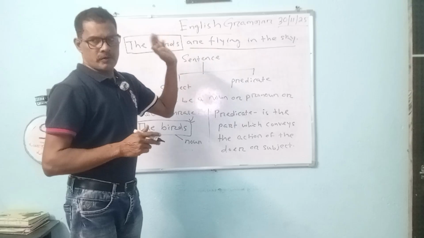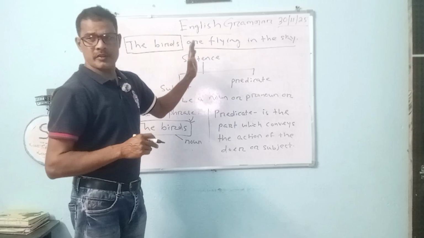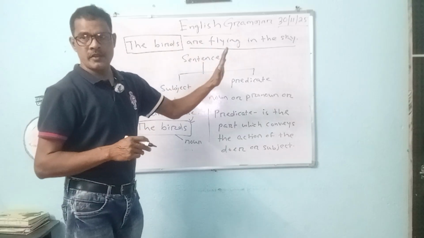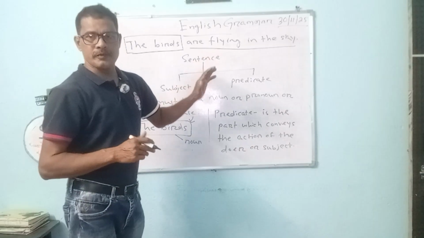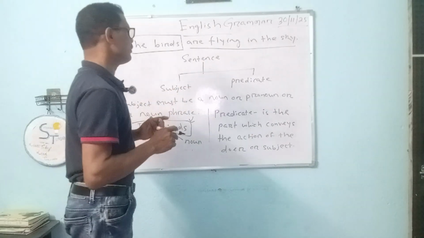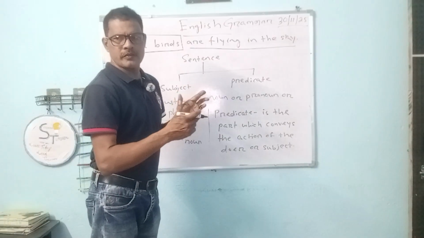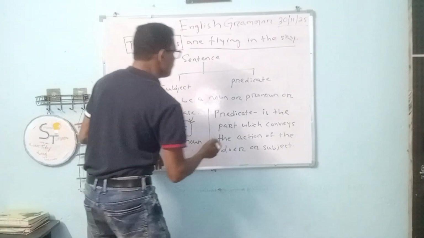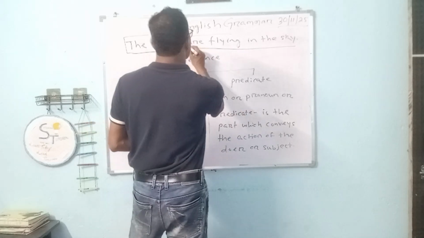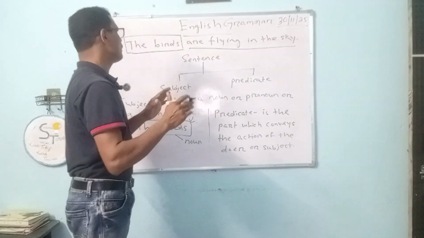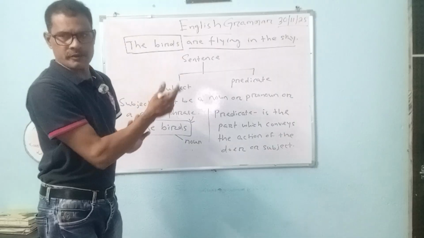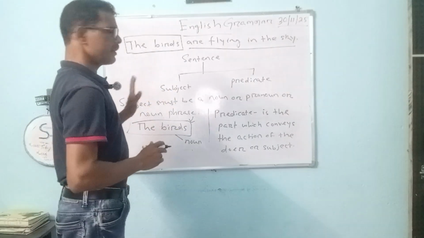What is remaining after the subject is called the predicate. Usually that is true in the case of a positive sentence. But in an interrogative sentence, there is something different. Whatever may be, the predicate is the part which is there apart from the subject part. This is called the predicate. Clear?